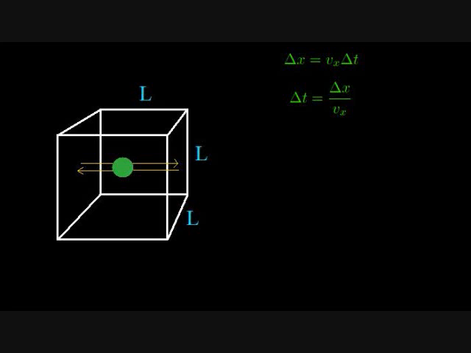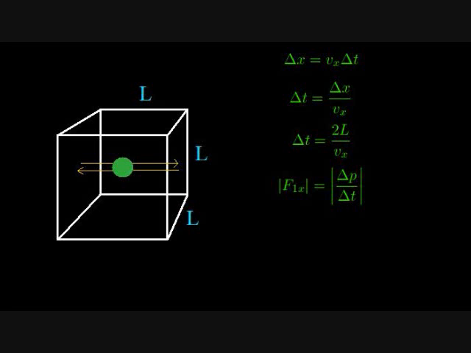Divide both sides by v sub x to get the desired time. Now, the atom has to travel a distance 2L between hits, since it has to cross the box twice to return to the same side. We need to compute the average force that the atom exerts on a given side of the wall. We use the subscript 1 to refer to the fact that there is only one atom in the box, and the subscript x to refer to the fact that the particle is only traveling in the x direction, so it only exerts a force in the x direction.